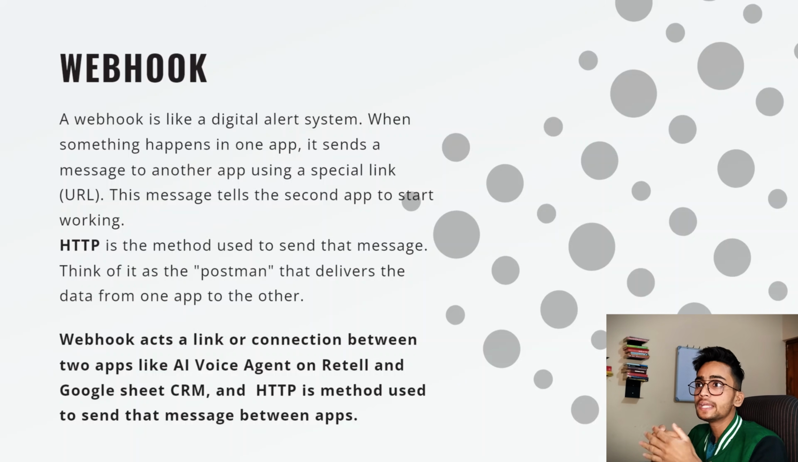So it acts as a link between two apps and helps to transfer information from one place to another. To transfer this message, it uses HTTP as a method to send that message between the apps. So this is what a webhook is. Now, why am I explaining what a webhook is, what JSON is? If you are from a CS or IT background, then maybe you already know what it is, but because I'm making these tutorials for non-coders, as my channel name also says, I'm trying to explain each and every concept which I think non-coders might not know.